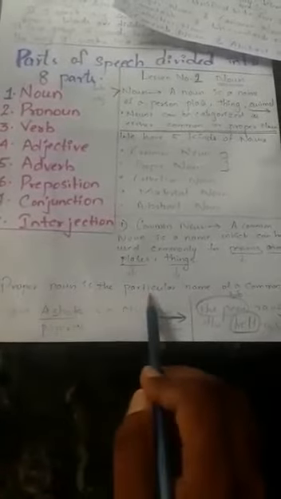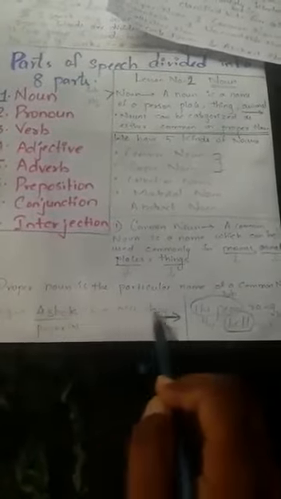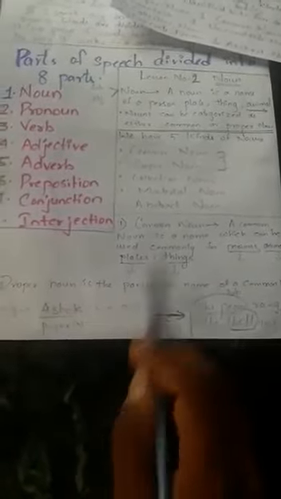So, proper noun is a particular name of a common noun. Okay, understand what is common noun and proper noun. Again, I have given you the definition for proper noun. Proper noun: a name of a particular place or thing which specifies the noun. For example, Shreya is an Indian singer. So, Shreya is a proper noun.